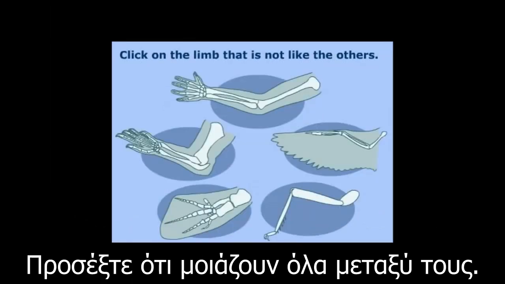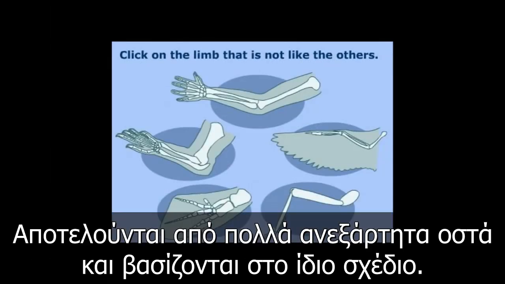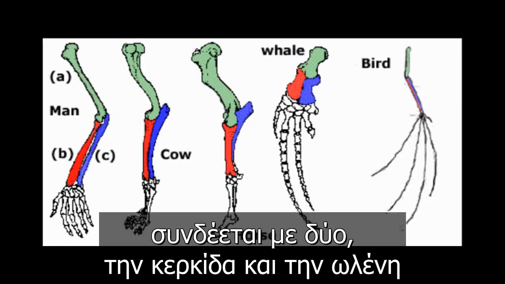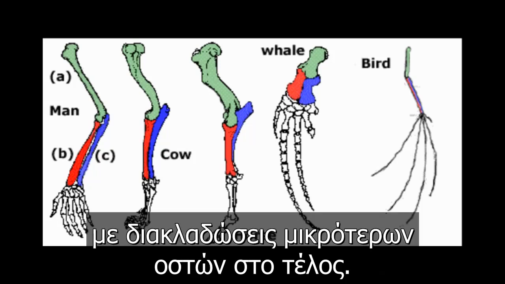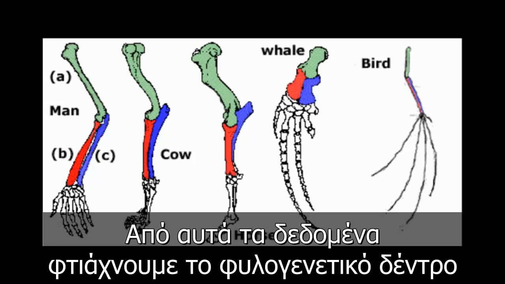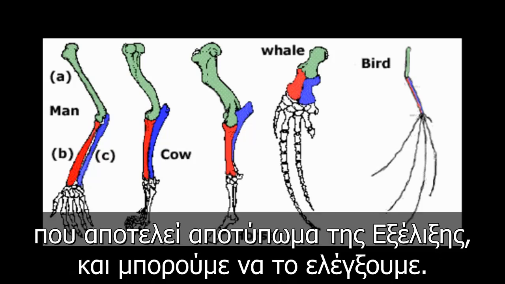Now, notice that these tetrapod limbs are all similar to one another, because they're all built from many individual bones, and they're all spin-offs of the same basic design. You've got one long bone, the humerus, attached to 2 other long bones, the radius and the ulna, with a branching series of smaller bones on the end. From this data, we can construct a phylogenetic tree, which, after all, is a fingerprint of evolution, and test it.